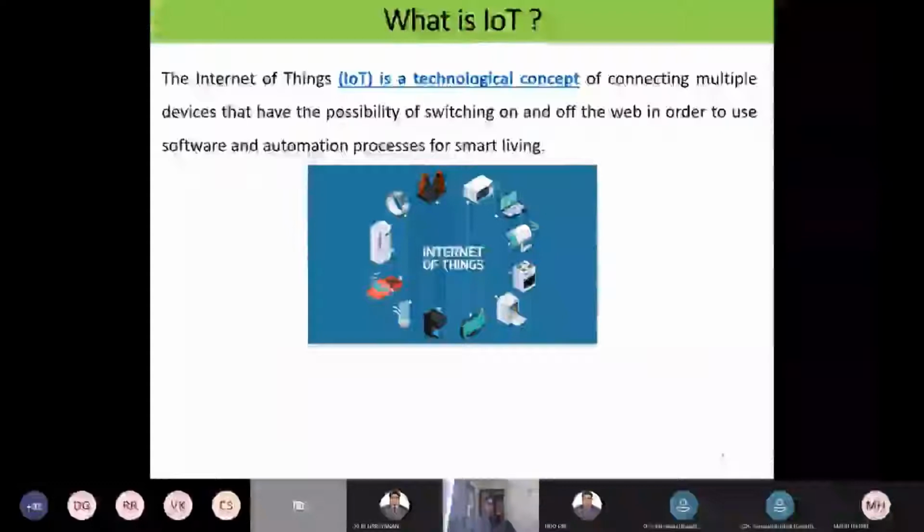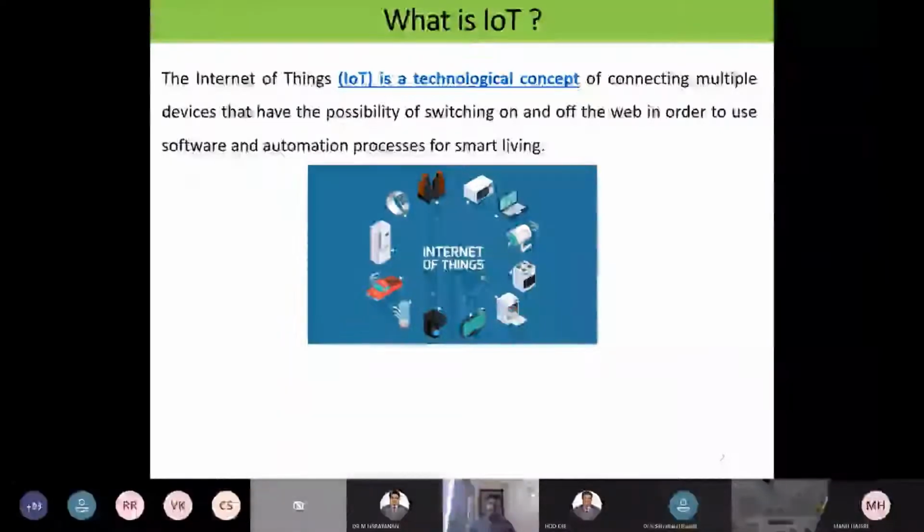In order to use software: when we are collecting the data from the multiple devices, that information has to be analyzed, evaluated, and a decision taken. For that, software is required. When I want to build a software, analytics skill set is required: data analytics or artificial intelligence or machine learning or deep learning. With the help of those emerging technologies, I can develop a smart decision and take a decision. On the basis of that, we can live happily. That is what smart living.